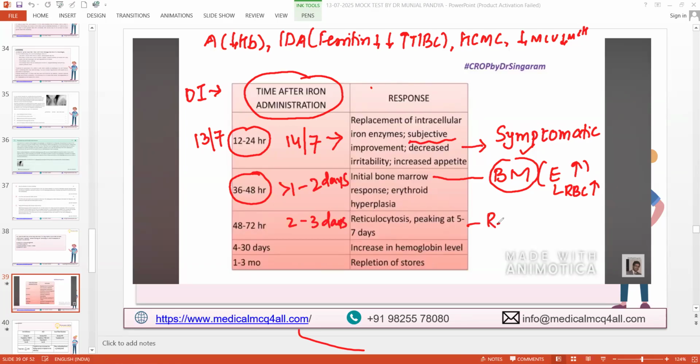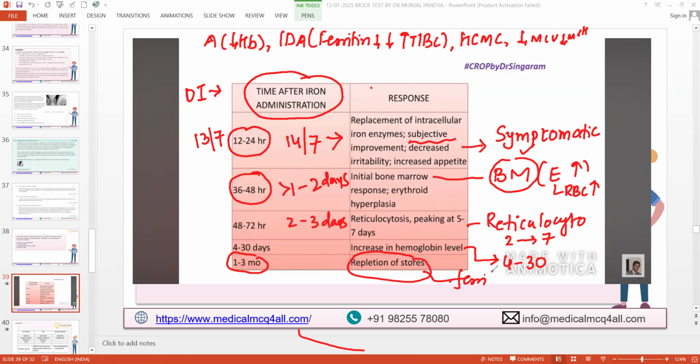Reticulocytosis starts at 2 days and will remain elevated for 7 days. What happens after 3-4 days up to 30 days? Increase in the hemoglobin, that time is 4 to 30 days. And 1 month to 3 months, replenish the store. Replenish the store means ferritin level will increase.